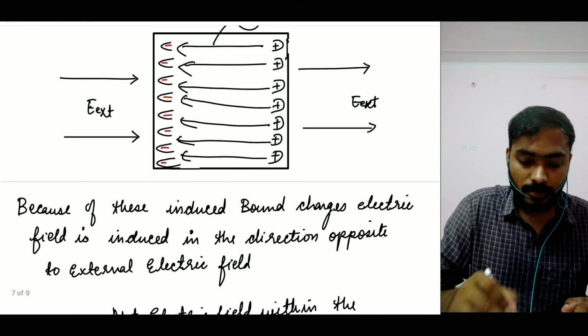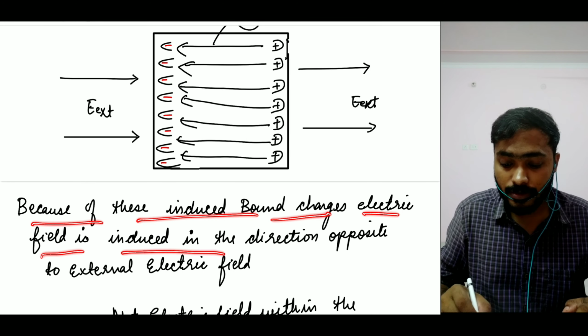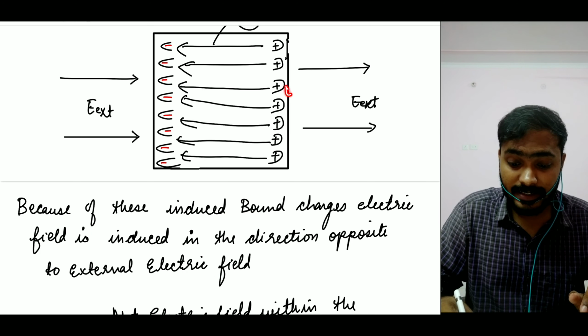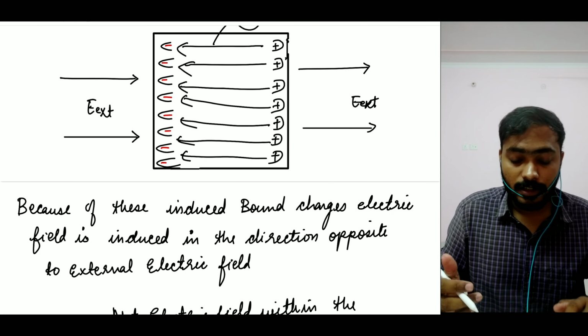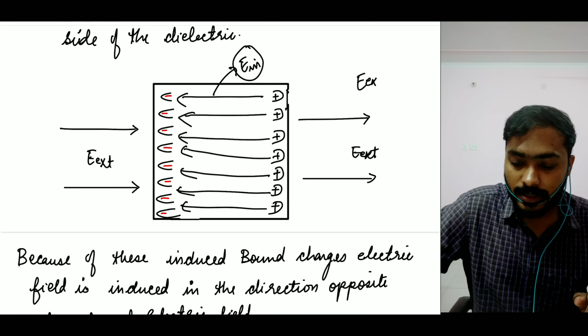So you guys can read it out. Because of these induced bound charges, an electric field is induced in the direction opposite to that of your external electric field. Yes, I can see it here. Now tell me, I have this external electric field outside, right?